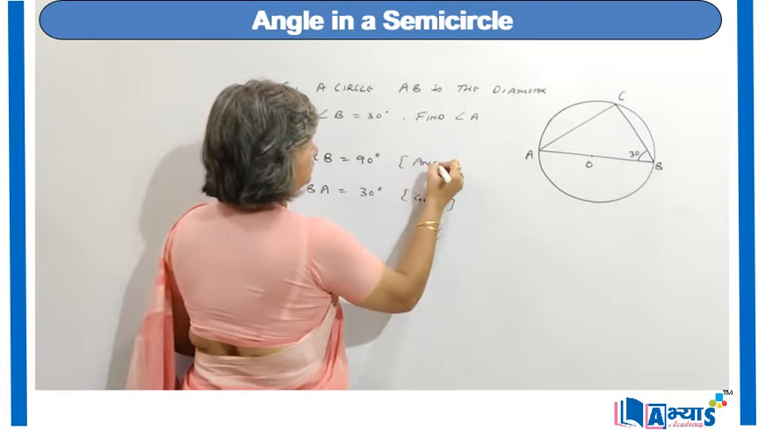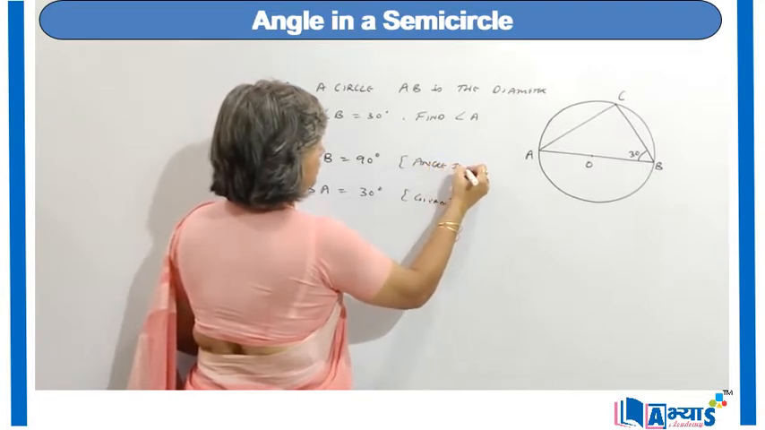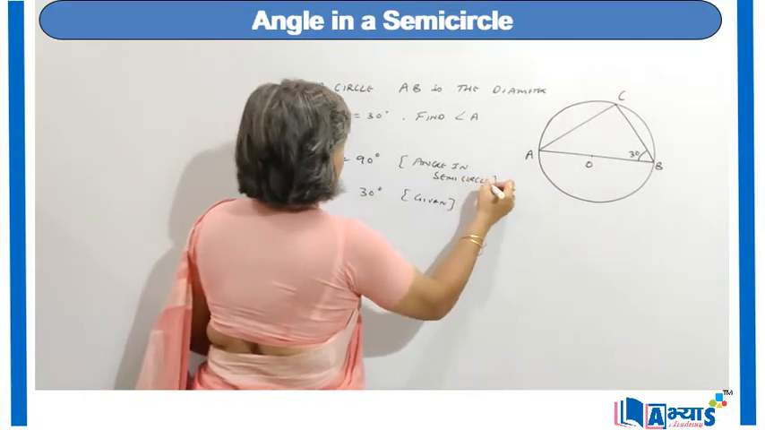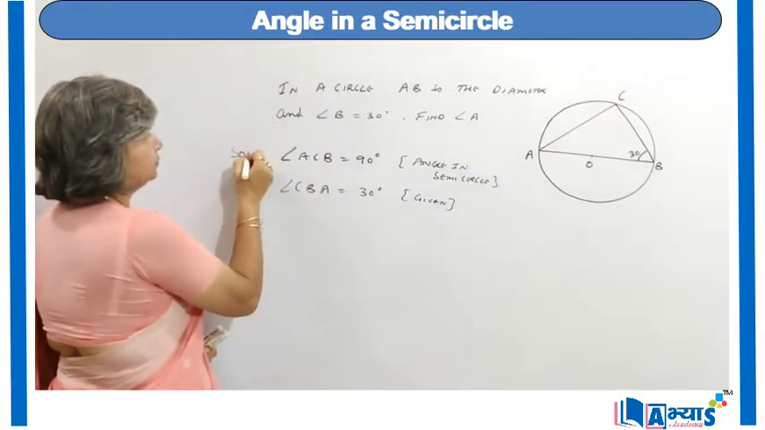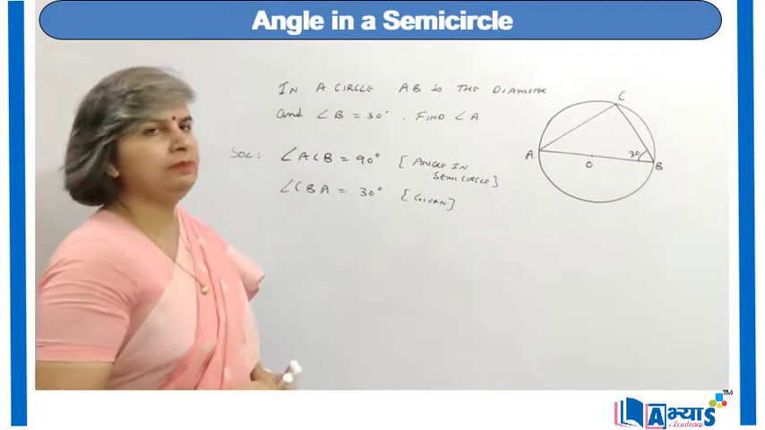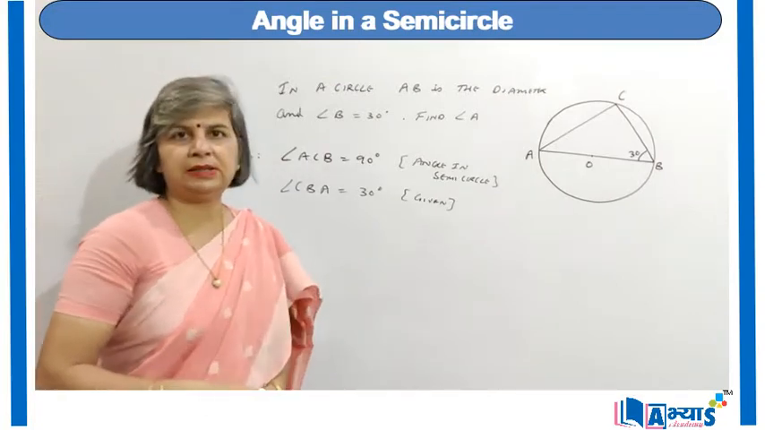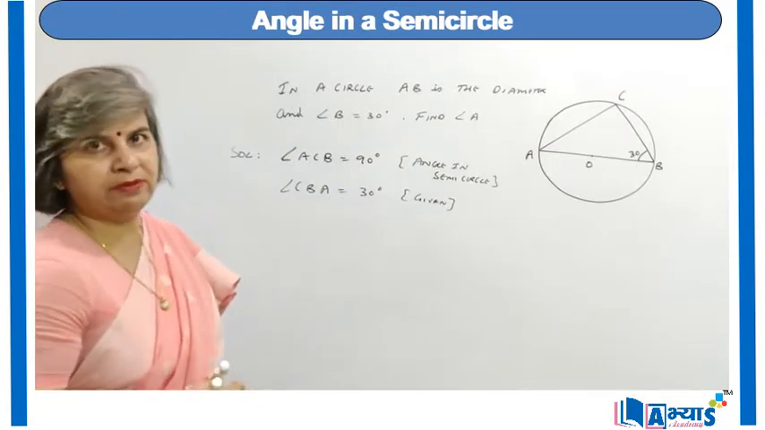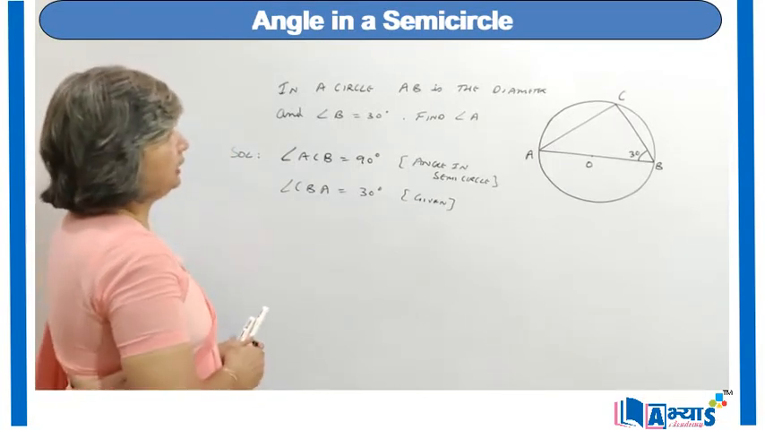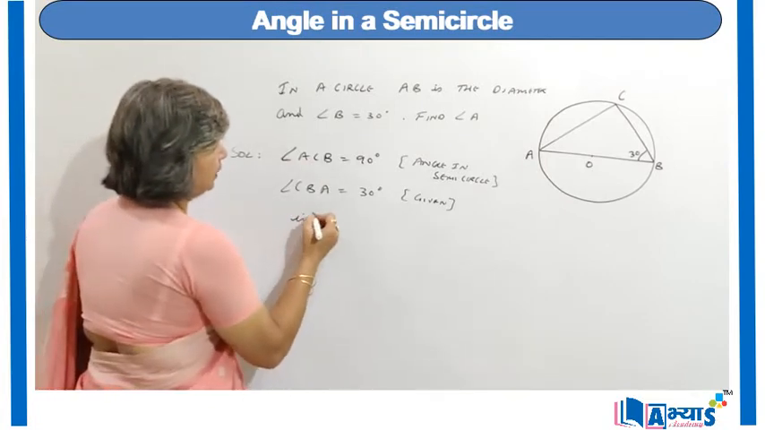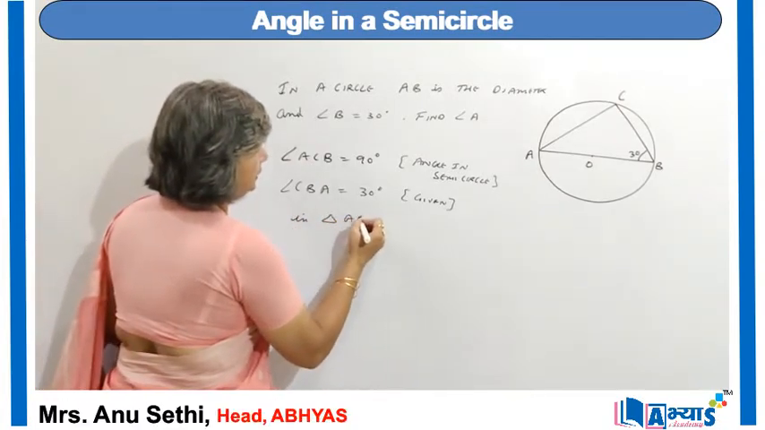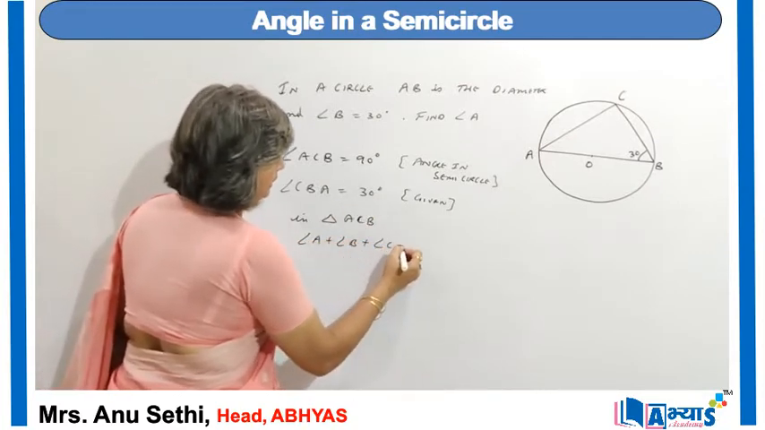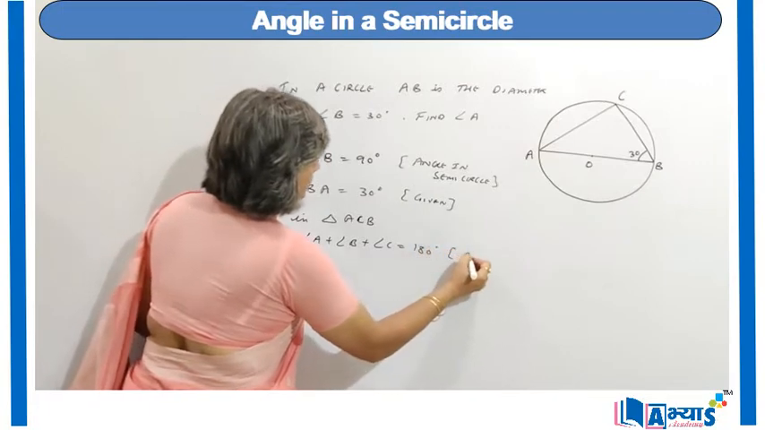Angle in the semicircle. So now angle ACB is 90 degree because it is the angle in the semicircle, and angle CBA is equal to 30 degree. It has been given to us. Now in triangle ACB, angle A plus angle B plus angle C is equal to 180 degree. Angle sum property.